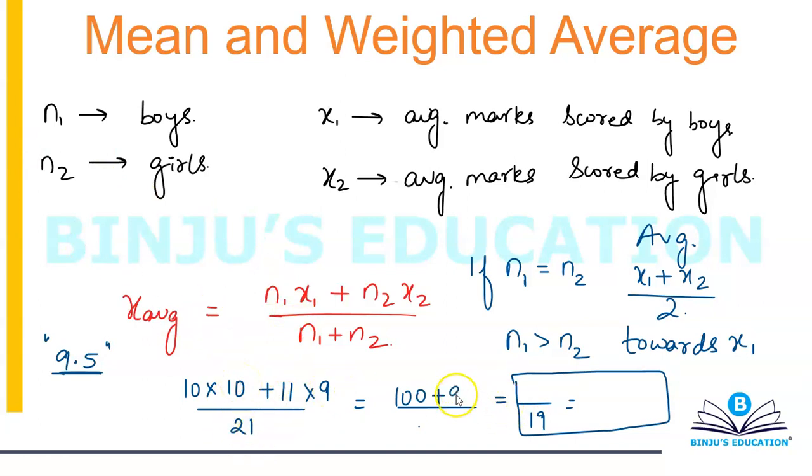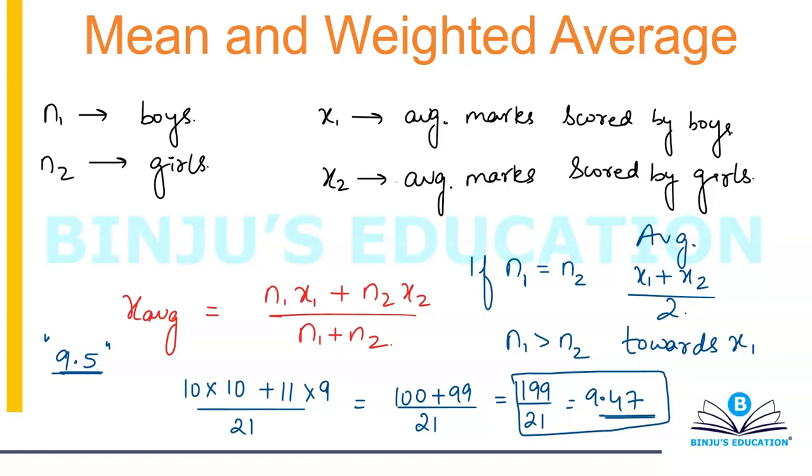This will be 99 and this will be 21. So this is 199 divided by 21, and that will give you a result of 9.47. Now you can see that the average is more towards the average of girls.